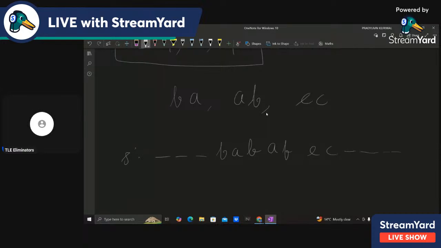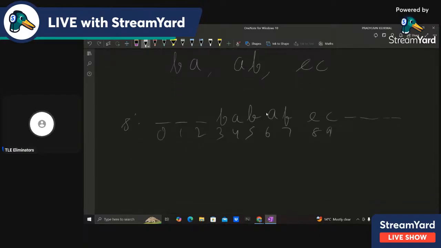So one BA we have here, one BA we have here, and one AB we have here, one AB we have here. So I'll just number this: 0 1 2 3 4 5 6 7 8 9. So if we take the BA, so first we want to take BA, right? So if we take this BA, that means at index 3. So okay, BA, that index is 3, 5, right? And AB is at the index 4 and 6.